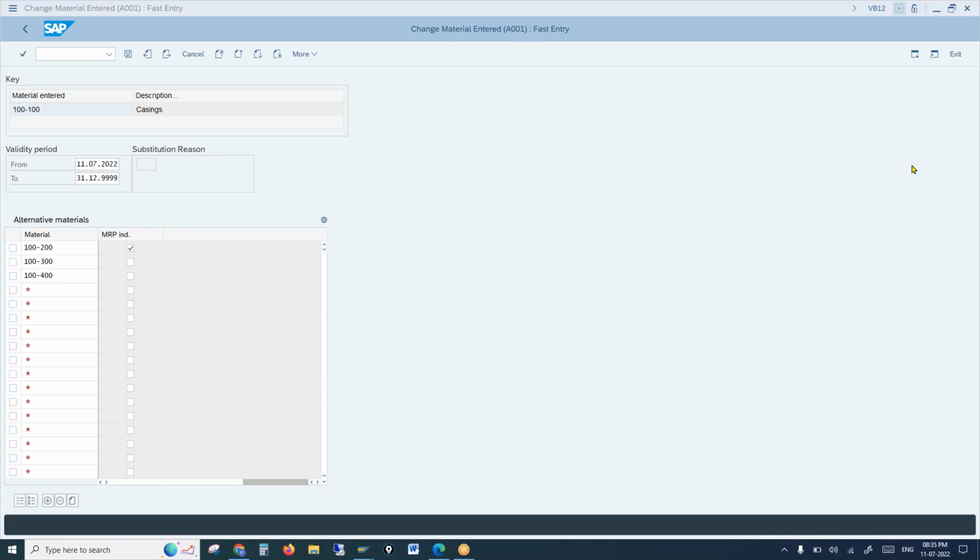Yes, absolutely, that's what we have discussed. Auto replacement: you enter the old material, and the system will take the new material with a warning saying that the old material is obsolete and is being replaced with the new material. So once the user knows that, from next time onwards the user will create orders for the new material. Whatever scenario you mentioned can be solved with material determination.